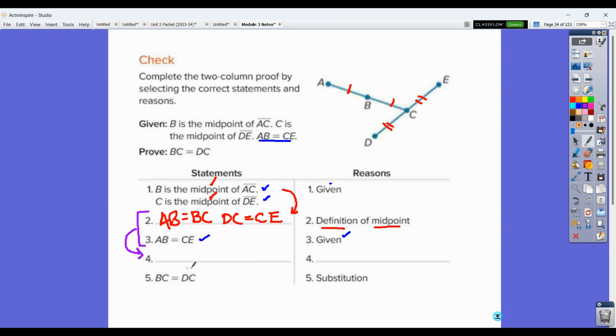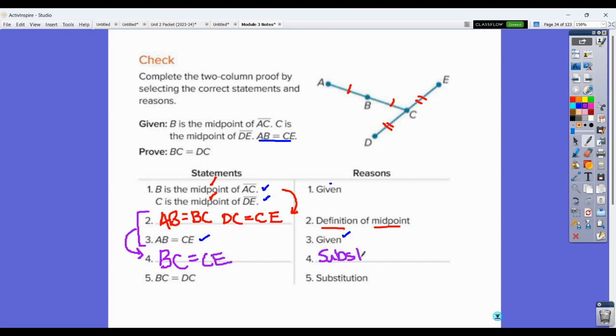So step 4 is going to say that BC is equal to DC. I put the wrong one. BC is equal to CE is what we're going to say here. I'm going to get this over here, sorry. And this is going to be by substitution.